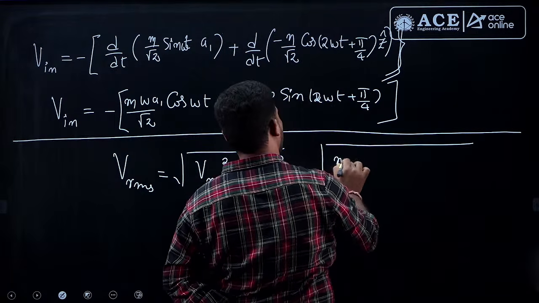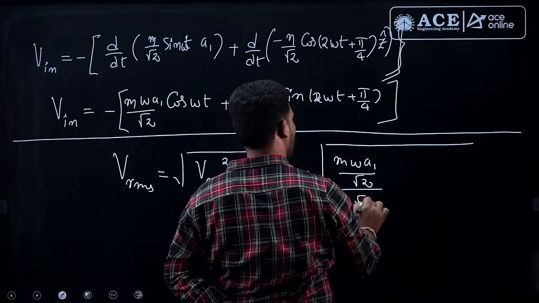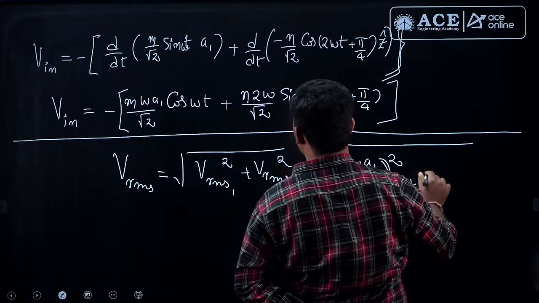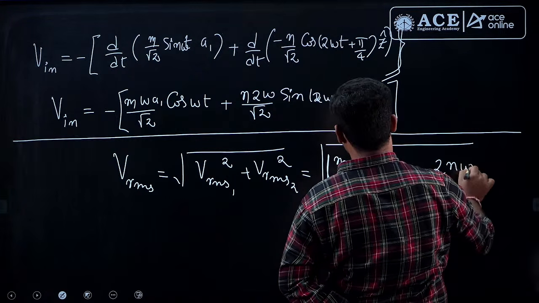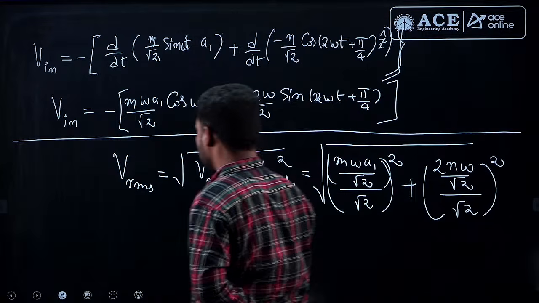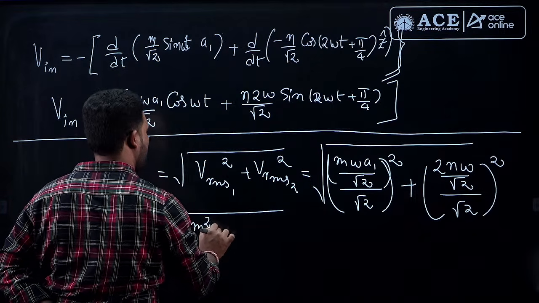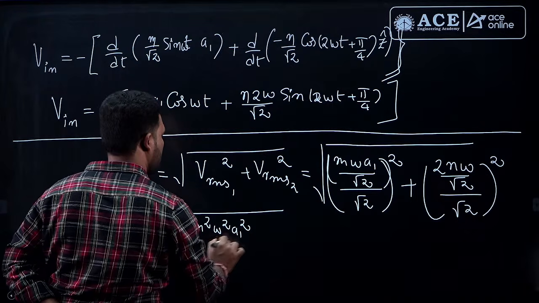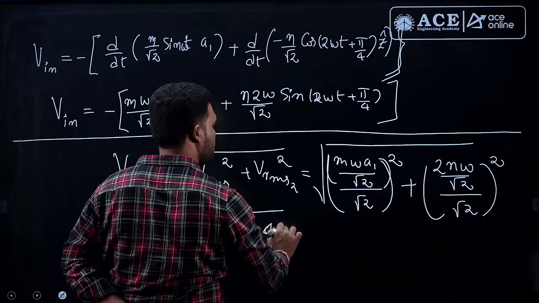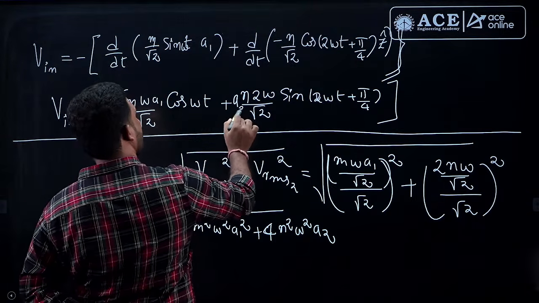It is m omega A1 by root 2 divided by root 2, whole square, plus 2 into n into omega by root 2 by root 2, whole square. Fine. So, finally, this will become m square omega square A1 square plus 4 into n square omega square A2 square. Don't forget there is an A2 here because you need to multiply with the area.